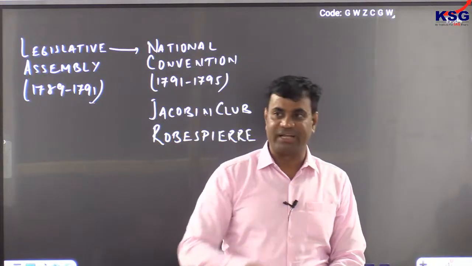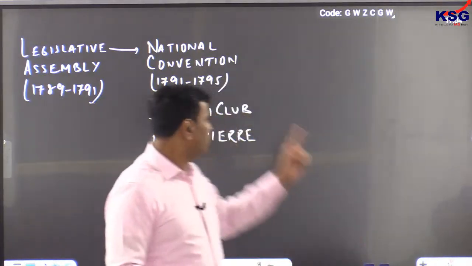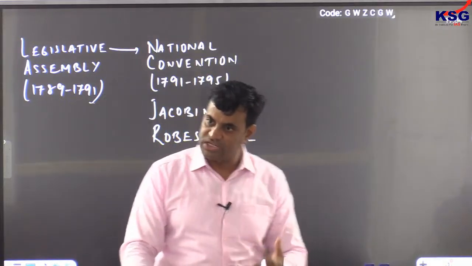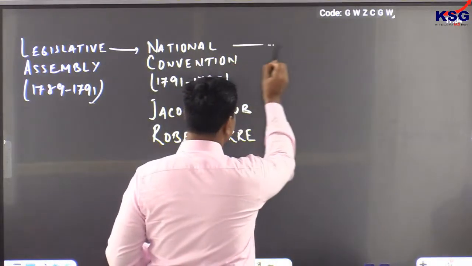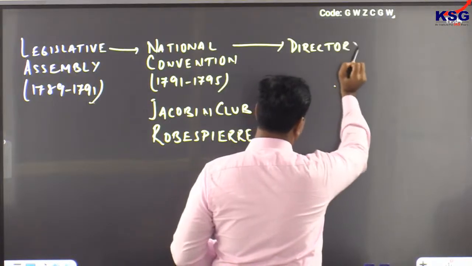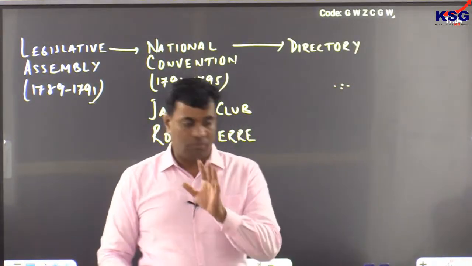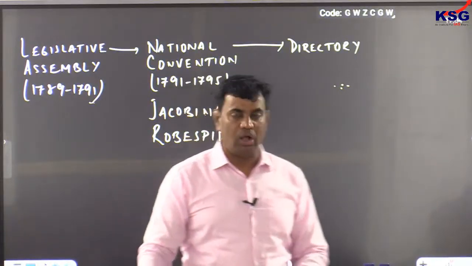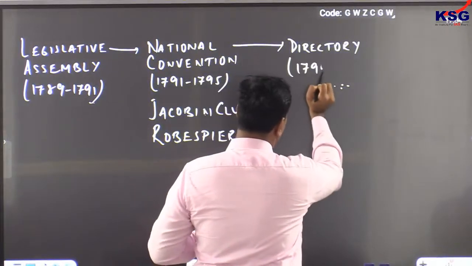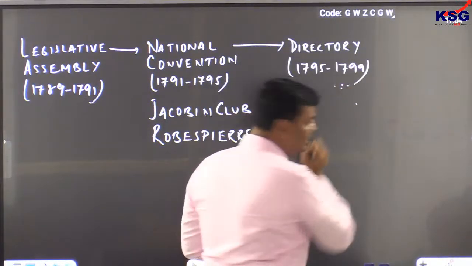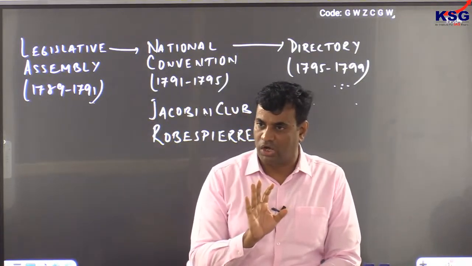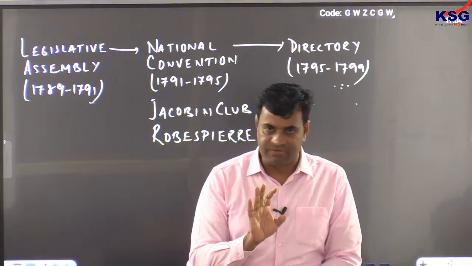And due to this Thermidorian reaction, not only the Reign of Terror but also the National Convention came to an end. Clear? And with the end of the National Convention, the revolutionaries established another body to take decisions about France. This body is known as the Directory, whereby 5 directors were supposed to take all decisions about France, and this phase of the Directory continued from 1795 till 1799. Clear?